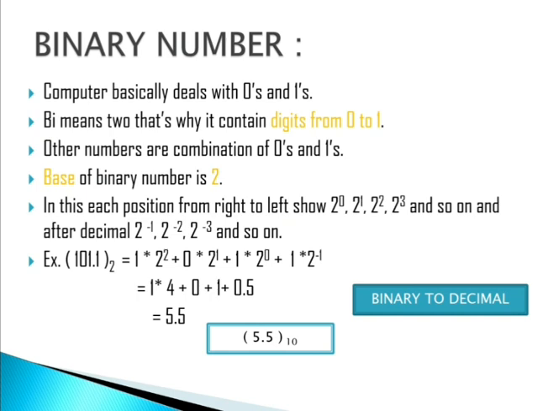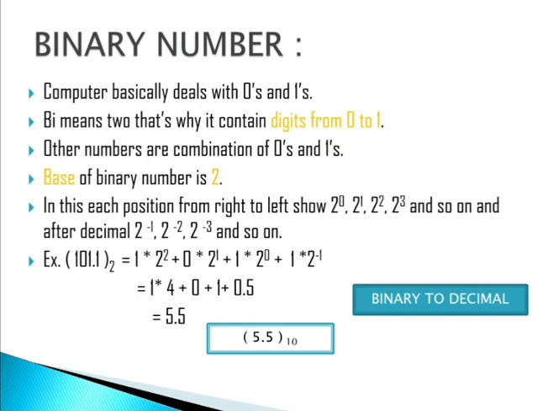Before the decimal, we move along the number line the same way: after 0 we go 1, 2, 3, 4, and before 0 we move with minus 1, minus 2, minus 3. The same way we have to deal with this. Now what do we have to do? We have to multiply the powers of 2 with the digits, and then add them together to get that decimal value.